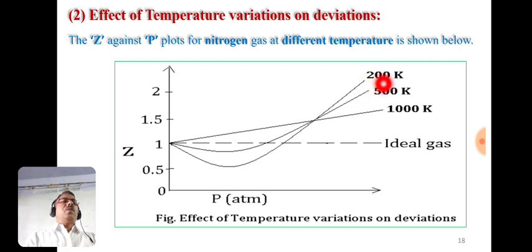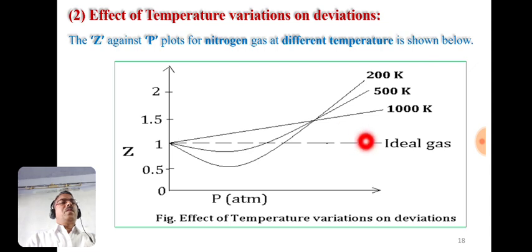Initially at 200 Kelvin, Z goes on decreasing, attains a minimum value with increase in pressure, and then goes on increasing continuously. As the temperature is raised from 200 Kelvin to 500 Kelvin, again Z decreases, attains a minimum and then increases continuously, but the dip in the curve is somewhat less compared to that at 200 Kelvin.